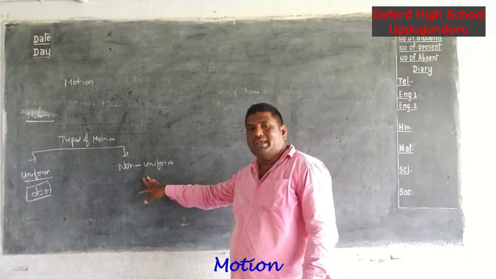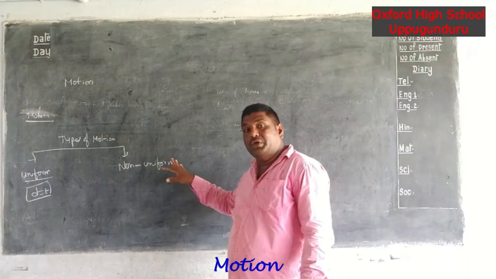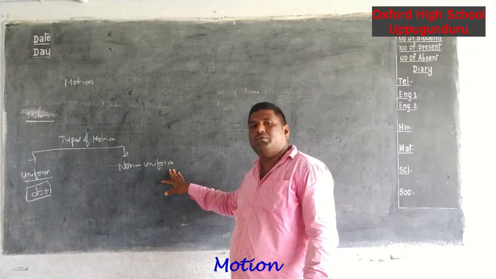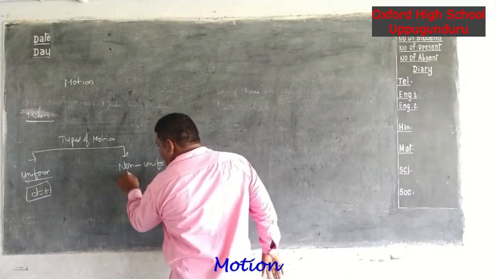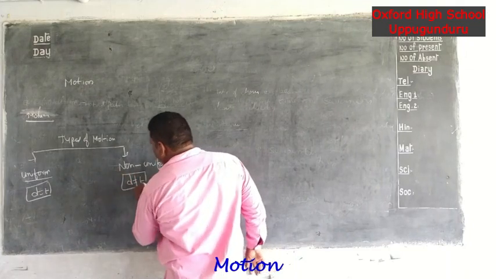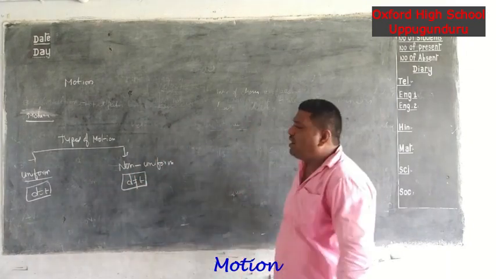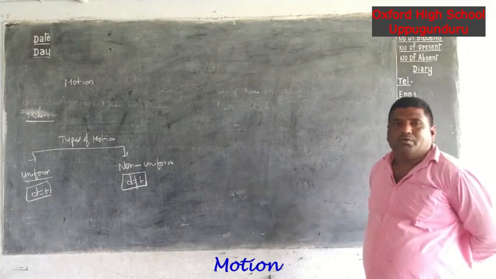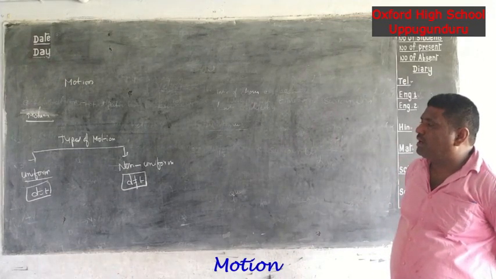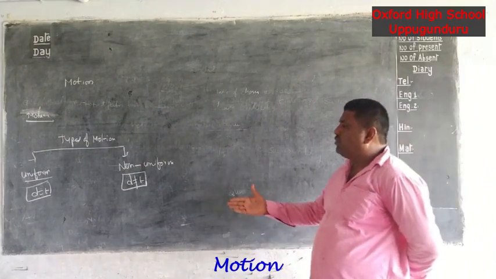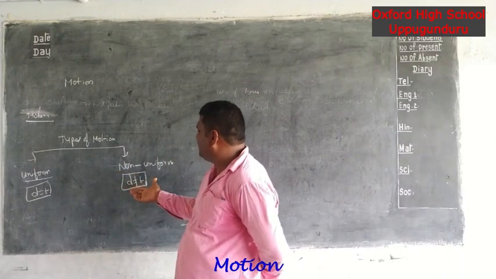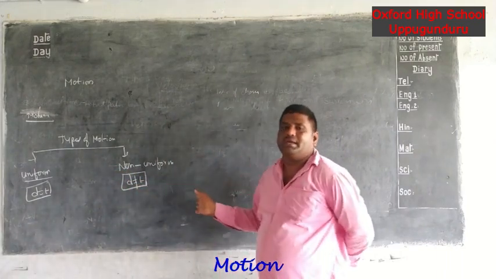If a body covers unequal distances in equal time intervals, it is called non-uniform motion. Here, distance is not equal to time. It is called non-uniform motion. Observe carefully: what is the difference between uniform and non-uniform motion? In uniform motion, distance is equal to time, but in non-uniform motion, distance is not equal to time.